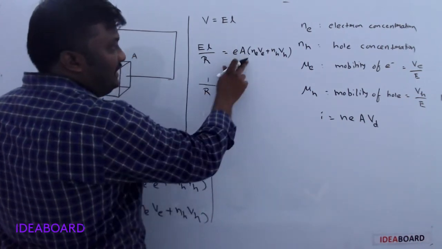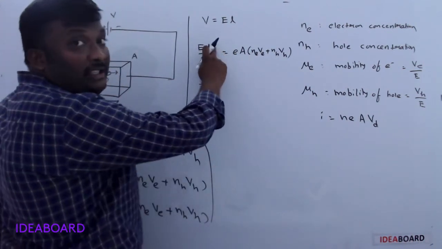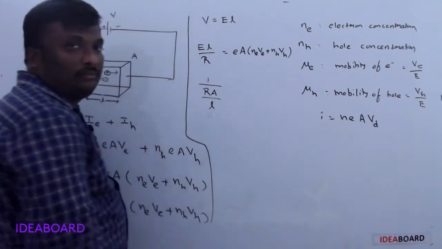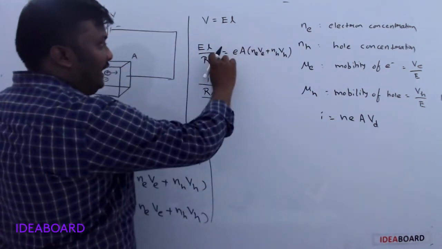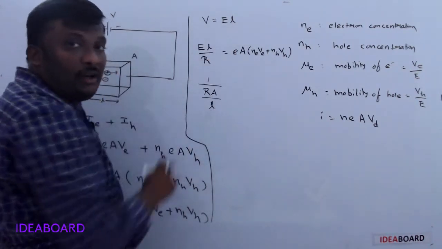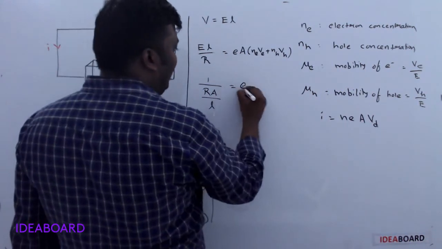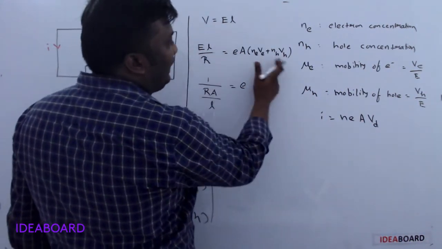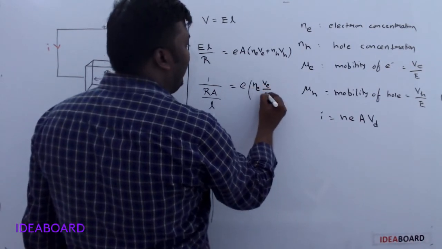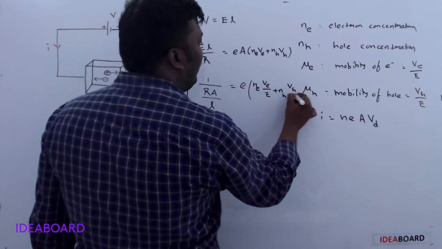This A will be taken this side, and the L which is present in the numerator is taken into the denominator. That is equal to e, and this E will be taken here: n_e v_e / E + n_h v_h / E.